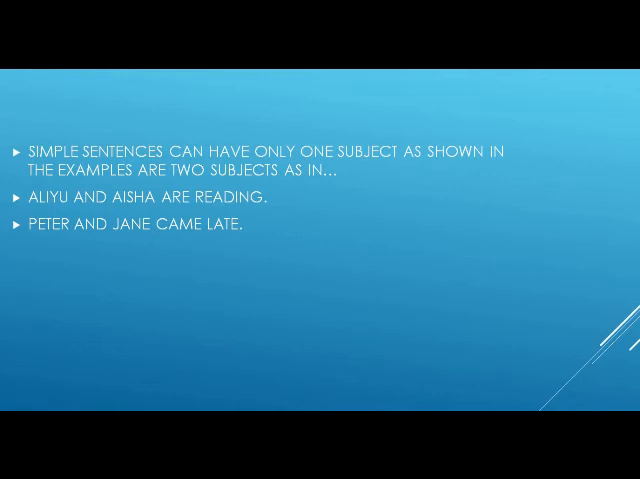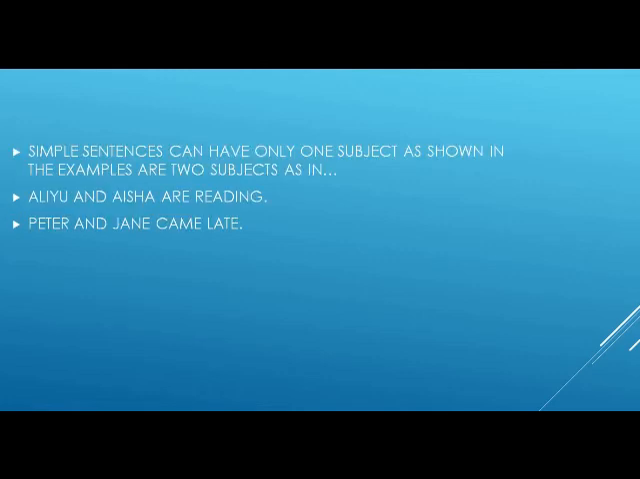Now, a simple sentence can have only one subject, as we have seen in the examples, or they can have 2. Let's first look at the first 2 examples we've seen. I came late. Here you have only one subject, and the subject is I. In the second example, we are reading. The subject is we. You have only one subject.